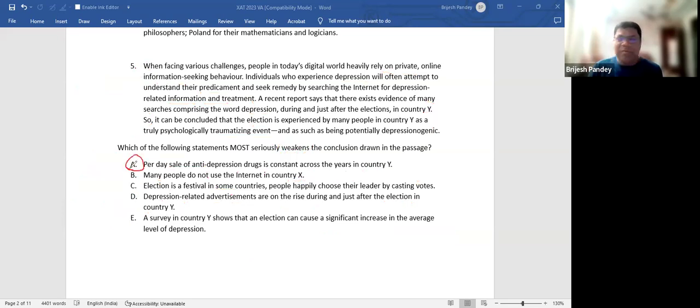Lame in the sense it is not very convincing. But the only reason why A is the best out of the lot is because if per day sale of anti-depression drugs is constant across the years in country Y, that means this election as a traumatizing event which causes depression is slightly not convincing. Why? Because if this is a traumatizing event which can potentially create depression in people, that means during the election time, people should have seen a rise in the depression related drugs to create some sort of correspondence between the two.